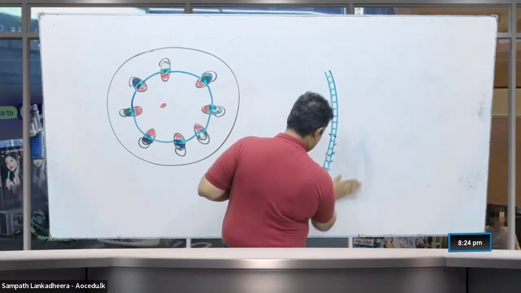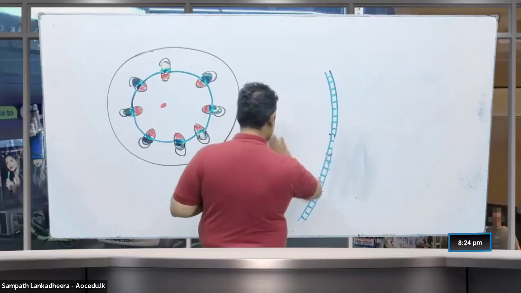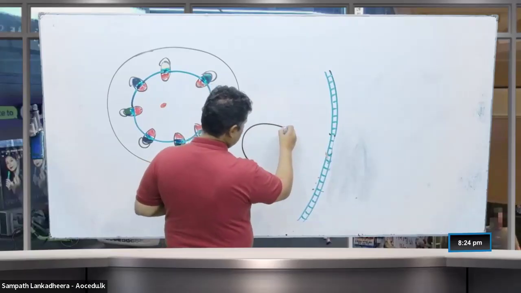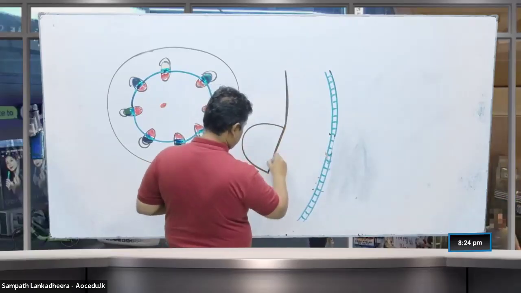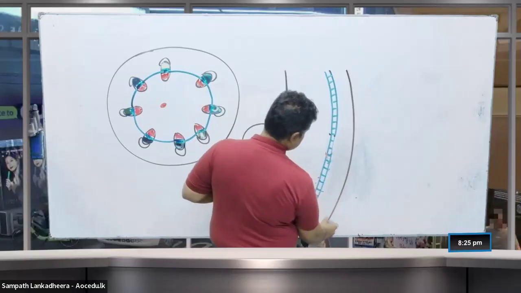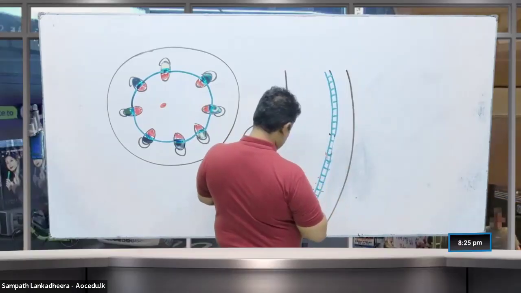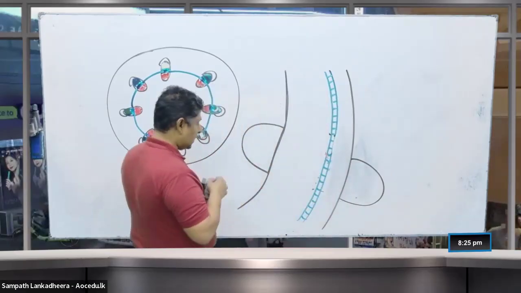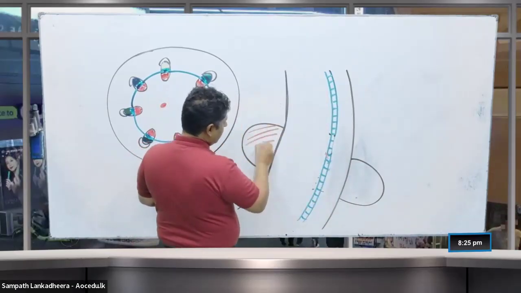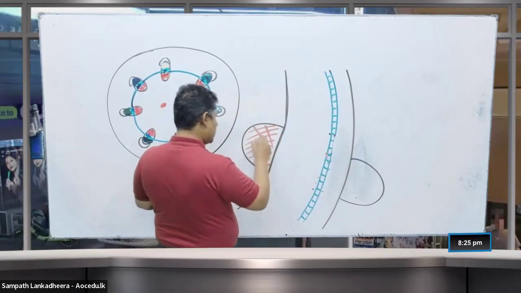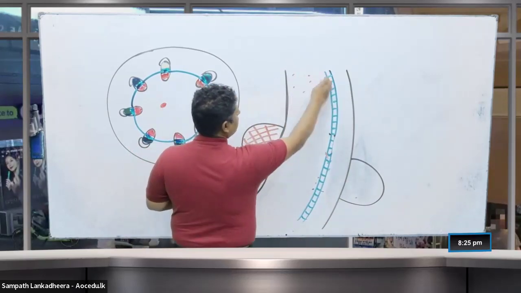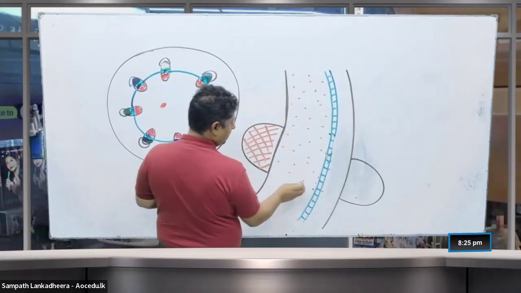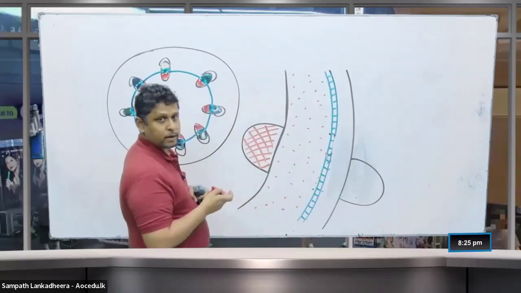So what happens when the secondary tissues come? When the secondary tissues come, we can see that the xylem is going to separate from the phloem. Here we can see that they are now moving away from one another. So this is the primary xylem, and this is the newly formed secondary xylem. Newly formed secondary xylem, all right?